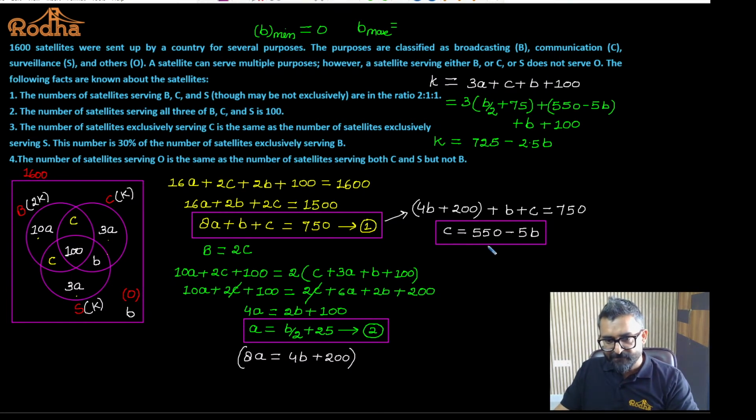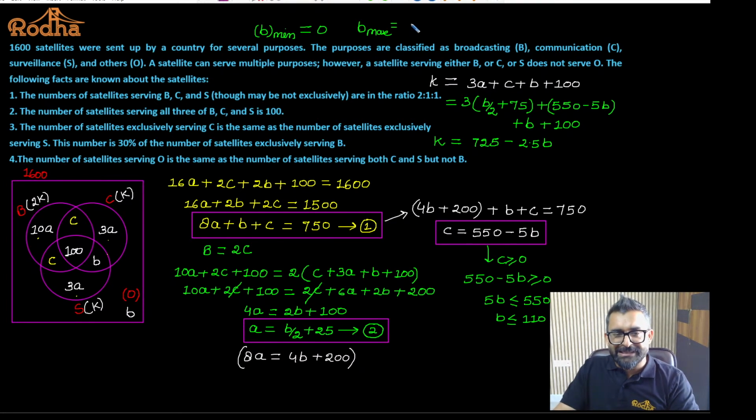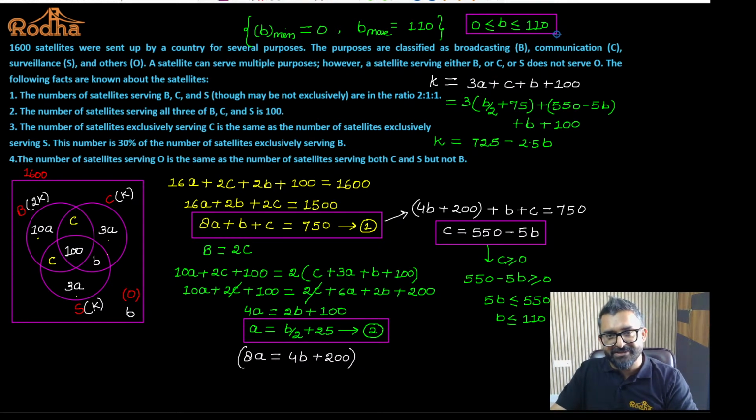If you look at this information, this will tell us 550 minus 5B should be greater than or equal to 0 as C is greater than or equal to 0. Yes. So 5B is less than or equal to 550. B is less than or equal to 110. So B maximum is 110 and B minimum is 0. So in total, B is greater than or equal to 0 and less than or equal to 110. This is the last thing I need to conclude. You could have understood this question is going to be a difficult question to solve during the exam. Lot many things need to be done. Yes or no?